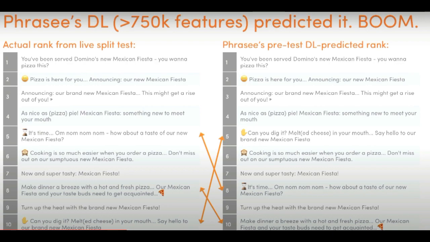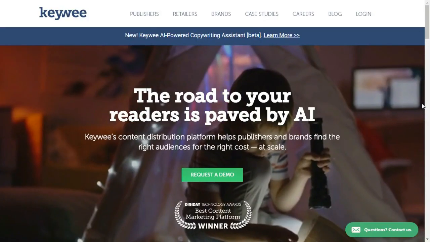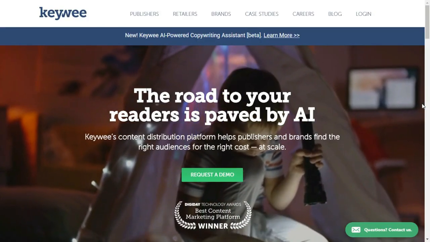On the left, these subject lines are ranked according to their real-world performance based on open rates. On the right is what Phrasee's deep learning model predicted. Pretty impressive, right? They're quite accurate. Phrasee can be used anywhere to create your social ads and posts, landing page copy, SMS, display ads, or direct mails. Here is another AI-based tool, Kiwi.